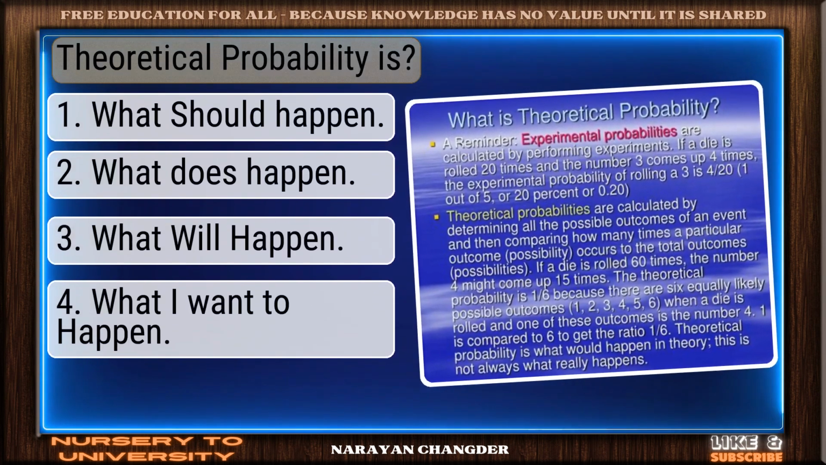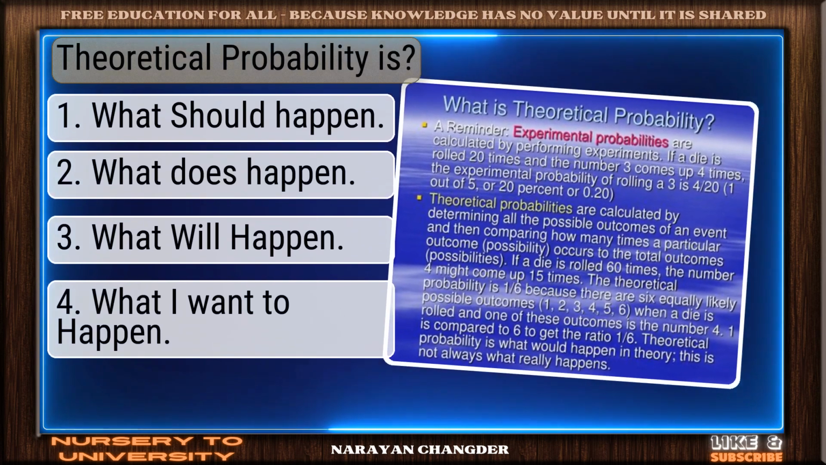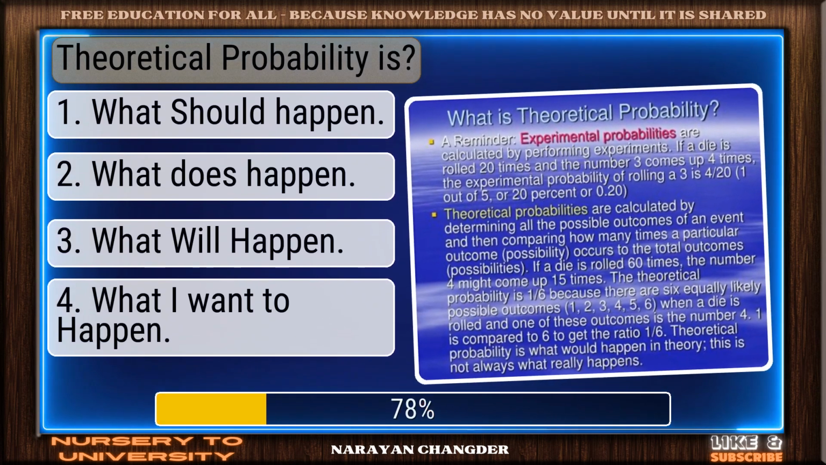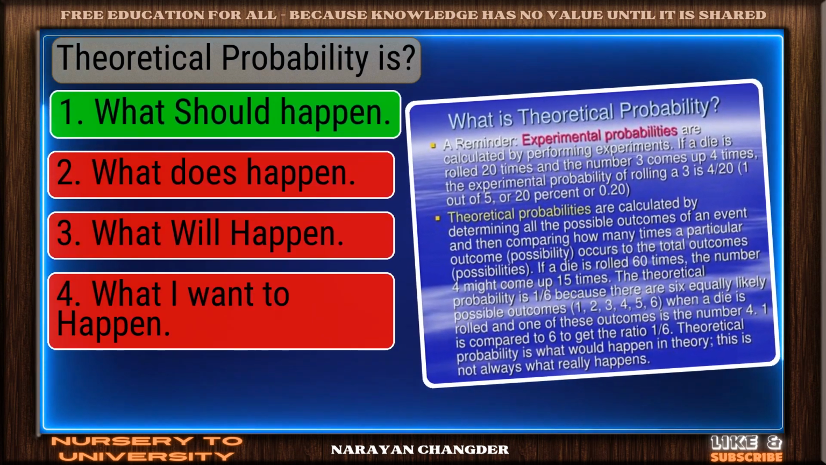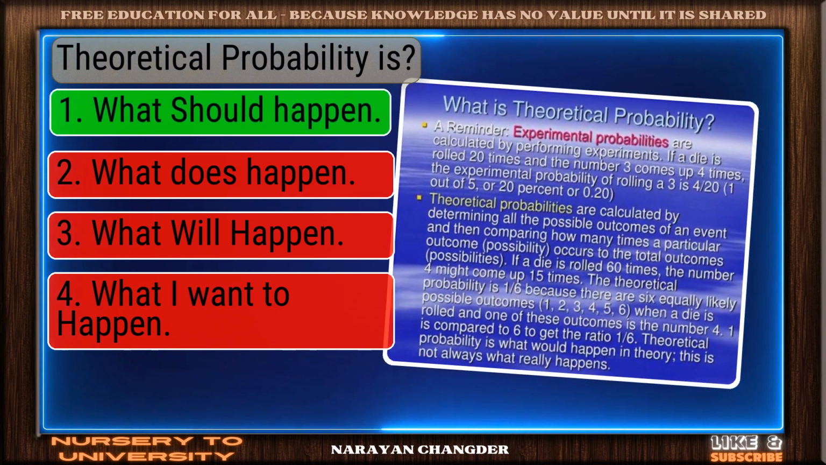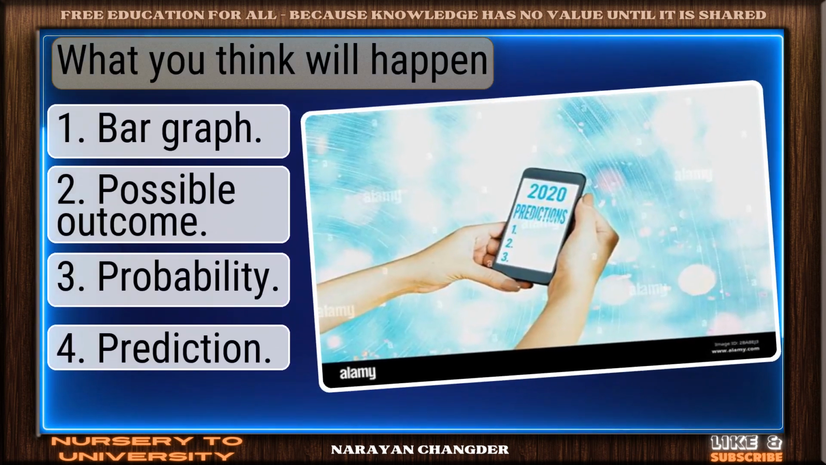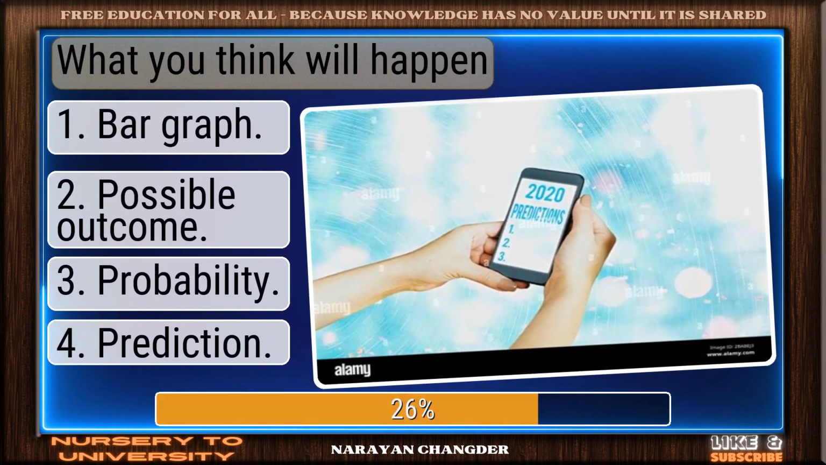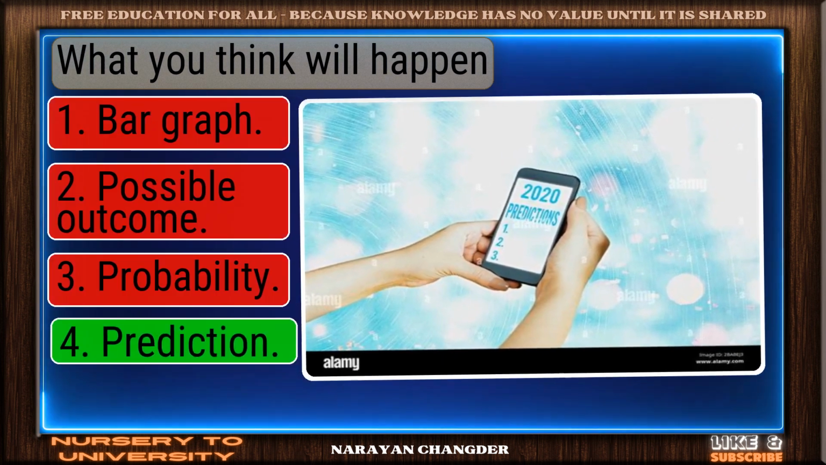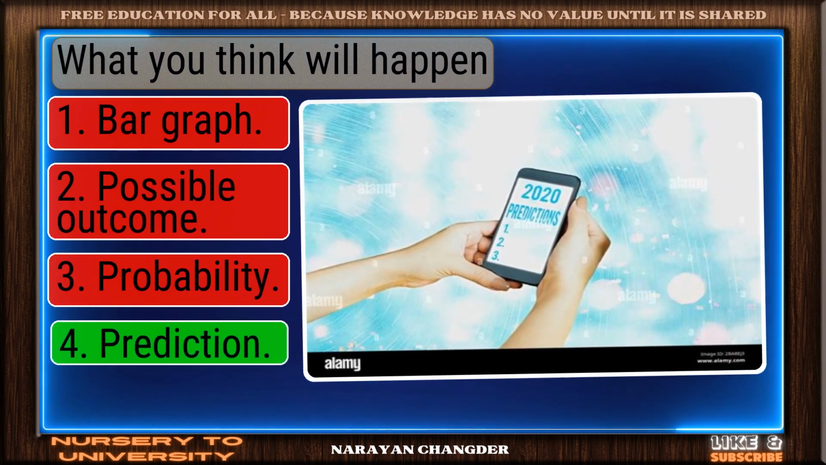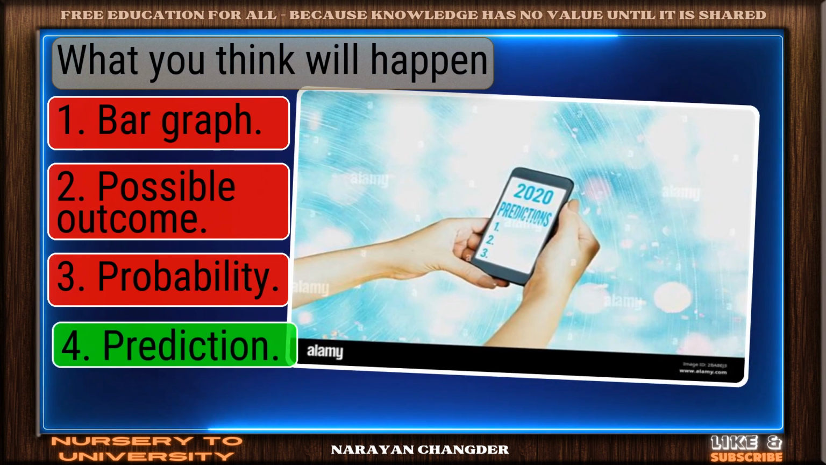Question number 74. Theoretical probability is. Correct. What should happen is the right answer. Question number 75. What you think will happen? Nice selection. Prediction is the correct and valid answer.